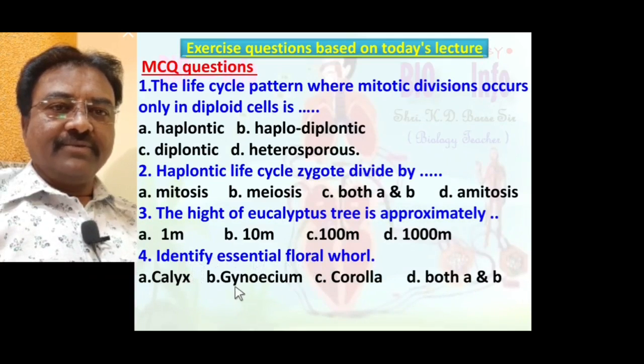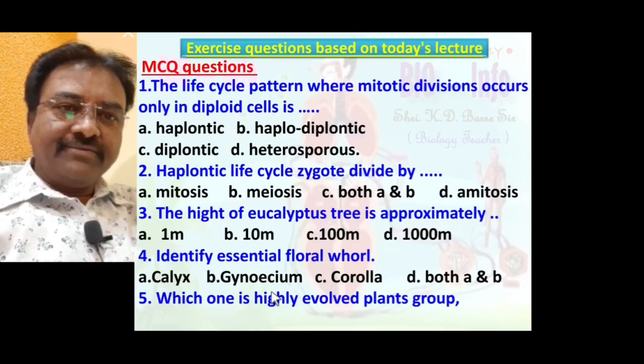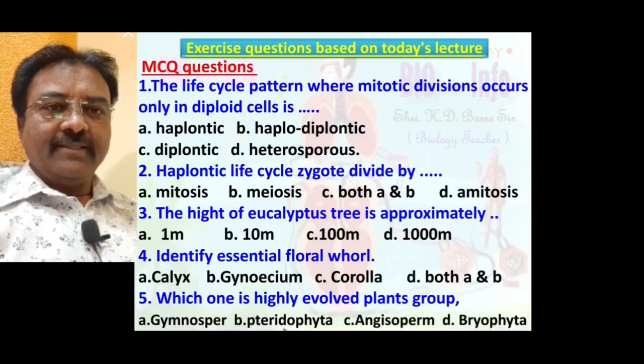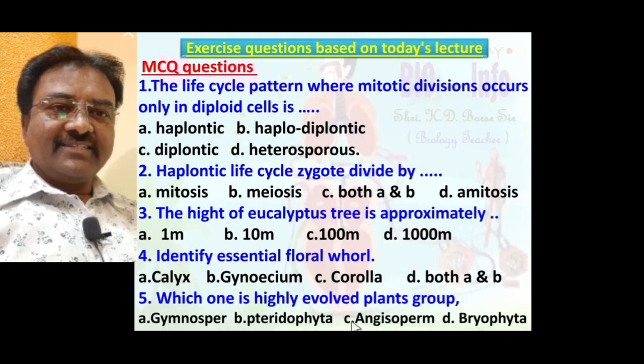You know, the gynoecium is the female reproductive part of the flower, so gynoecium is the essential floral whorl. B, gynoecium, is the correct answer. Number 5 MCQ: which one is the highly evolved plant group in kingdom Plantae? Gymnosperm, pteridophyta, angiosperm, or bryophyta. The correct answer is C. Angiosperm is the highly evolved plant group.